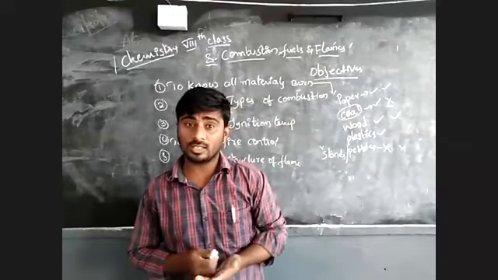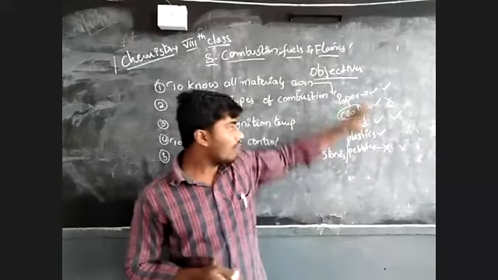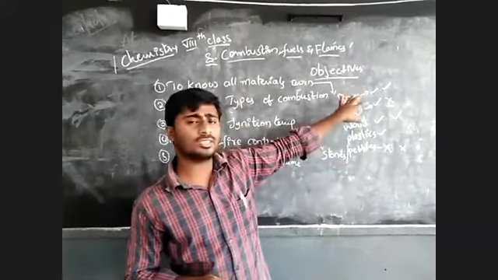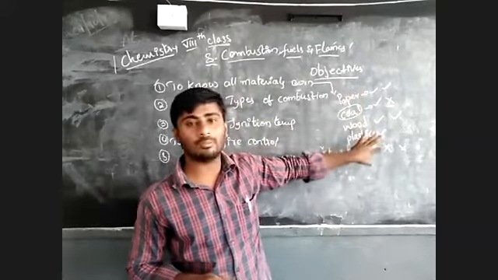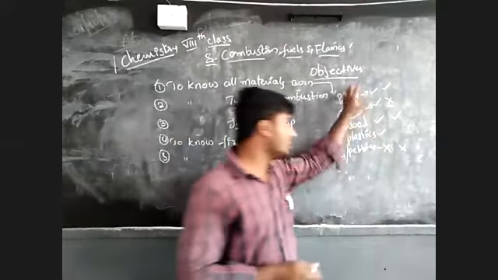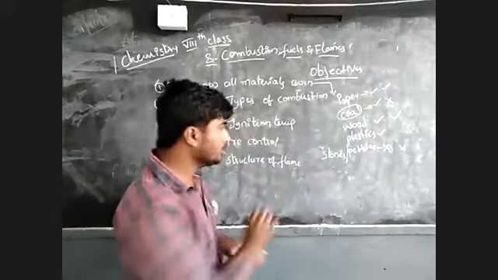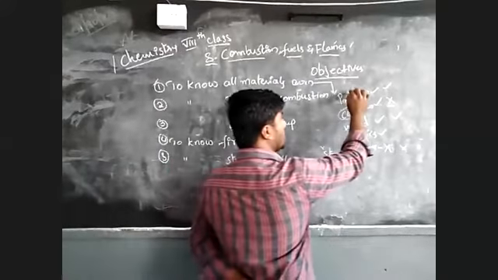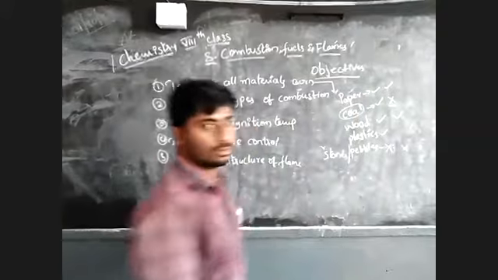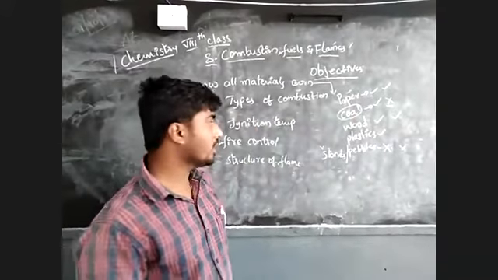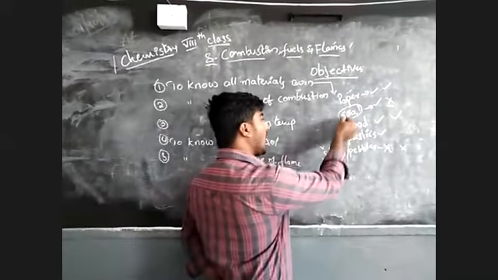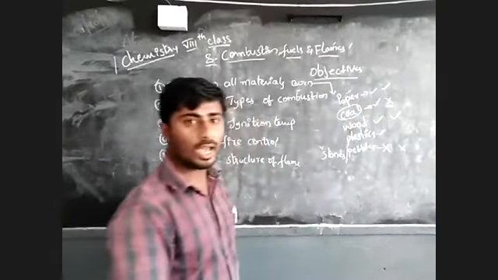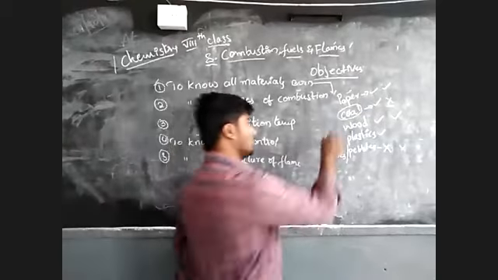What is your answer? Our answer is that all the objects do not burn in the same time because of their nature. Is it clear? So if you take these examples, paper burns immediately. Wood and coal burn slowly.